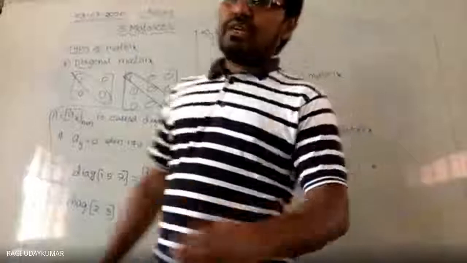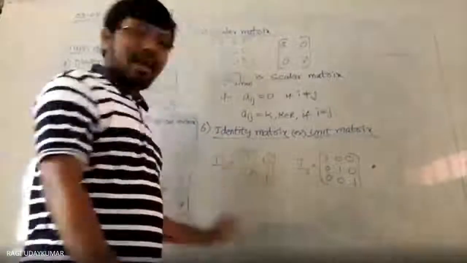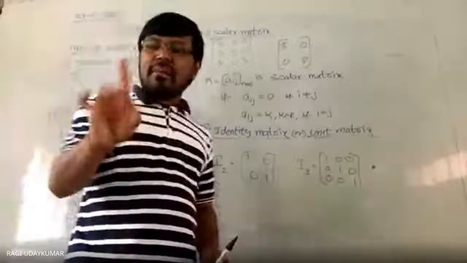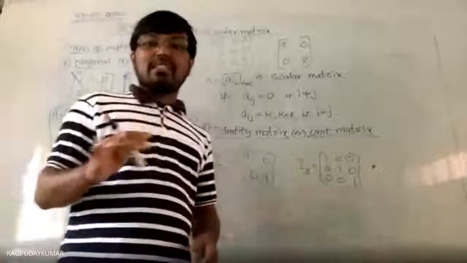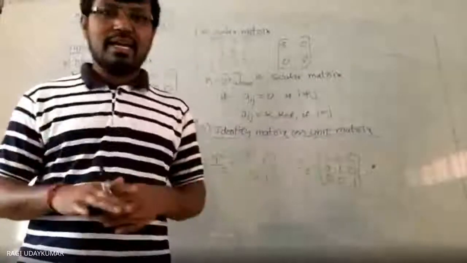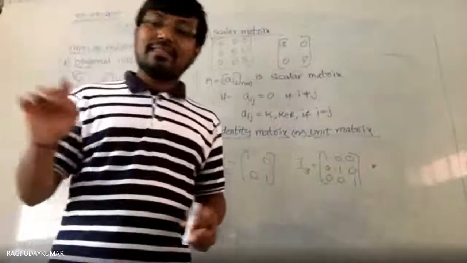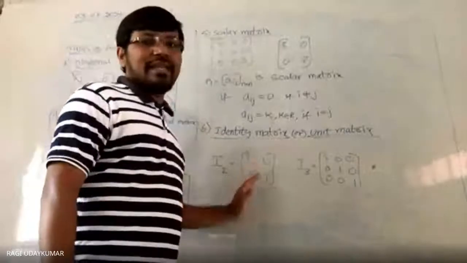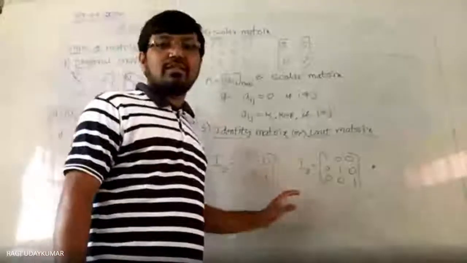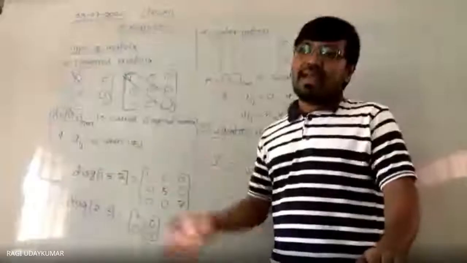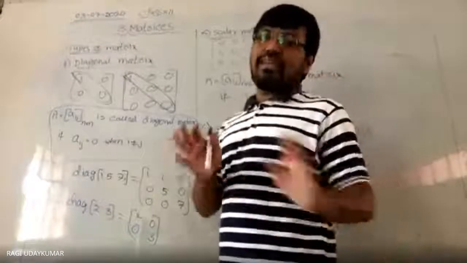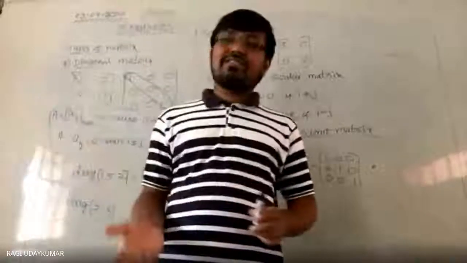And do remember that if you multiply this matrix with any other matrix, you get the same matrix, just like the number 1 among numbers. If you multiply the number 1 with any number, what comes? 8 into 1 gives 8. Like that, if you multiply any matrix, say B, by this matrix, you will again get the B matrix. But matrix multiplication is a process that you need to learn, and we are going to learn it in the next session.